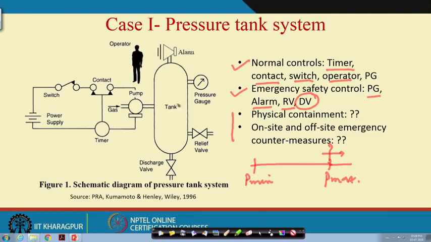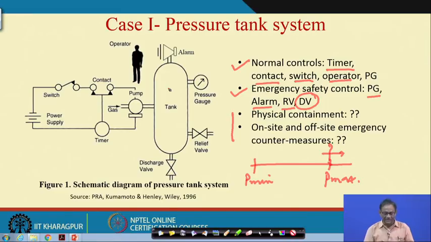So there, if there is a tank rupture, there will be gas coming out. Suppose there are lot of valves, pipes, joints. So everywhere there is a possibility that gas will come out. So when gas comes out, do you have a system by which the undesirable hazard can be physically contained somewhere?